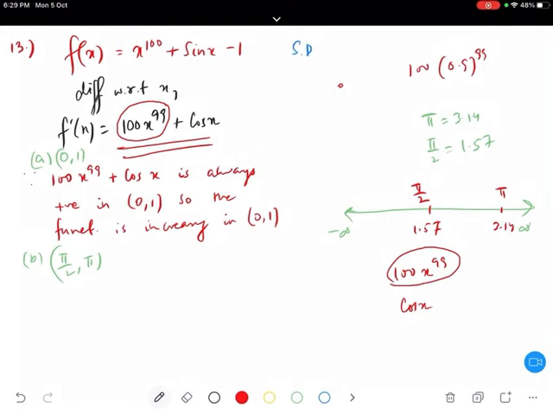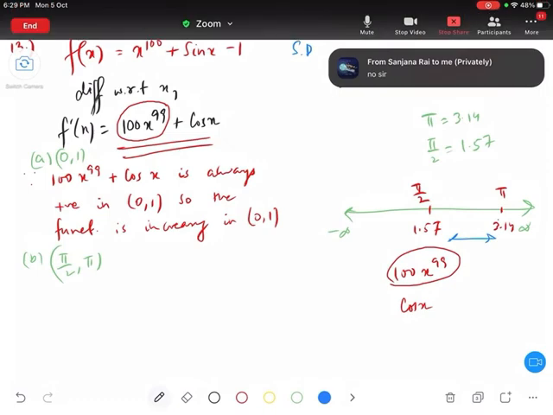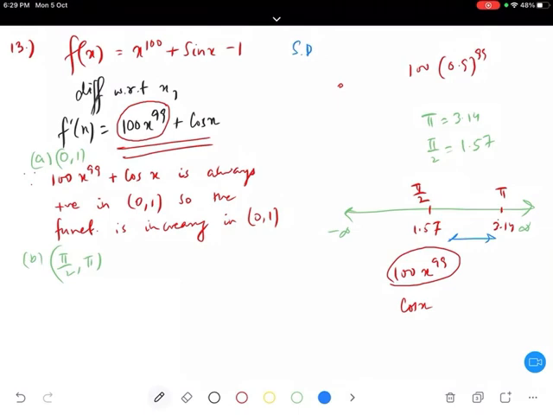If my x is 1, it gives us 100. But if my x is 1.57, will it be more than 100 or less than 100? If I have 1.57 to the 99, will it be more than 100 or less than 100? It will be more, right? And if it is more than 100, this one is more than 100.